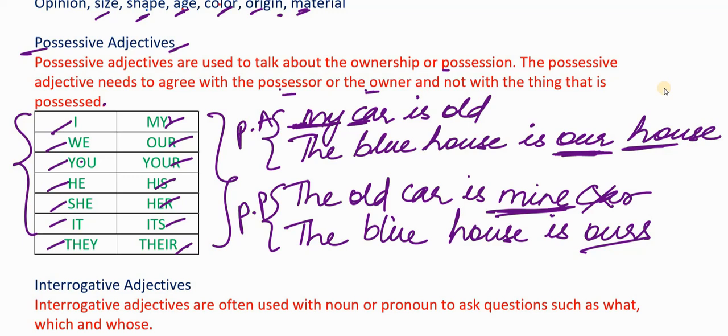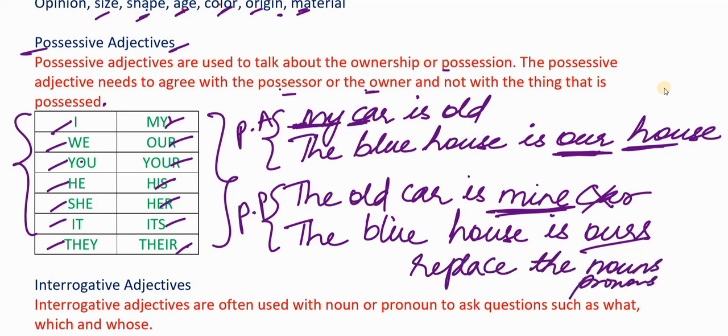So what you need to remember is possessive pronouns replace the nouns, whereas possessive adjectives modify or give more detail about the possessor or the owner. There is no noun written after a possessive pronoun, but there is always a noun written after a possessive adjective. This is what you need to remember.